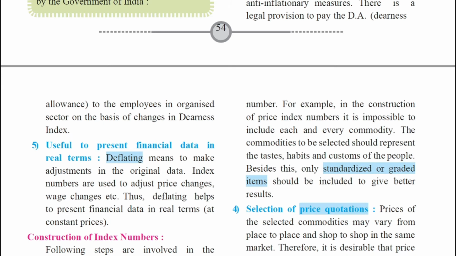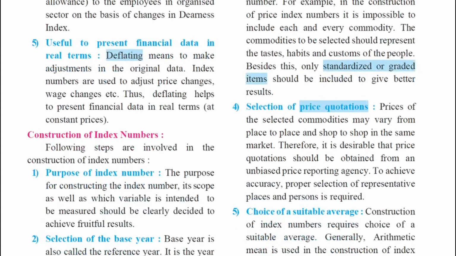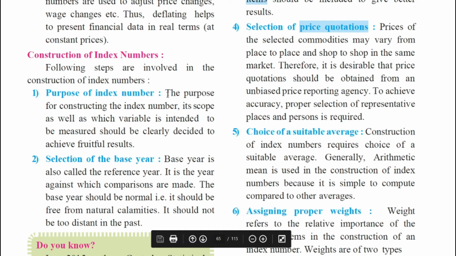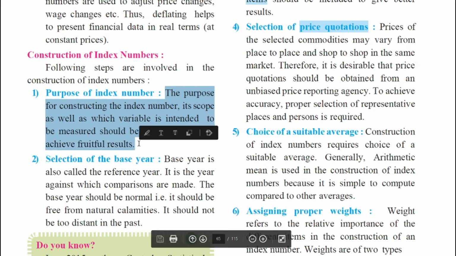Moving further, let us now understand how the construction of index numbers is done. My dear students, these are the steps you need to follow always. Firstly, you need to understand the purpose of index number. The first step itself says purpose. The purpose for constructing index number, its scope, as well as which variable is intended to be measured should be clearly decided to achieve fruitful results.